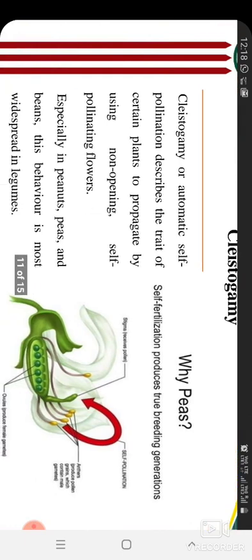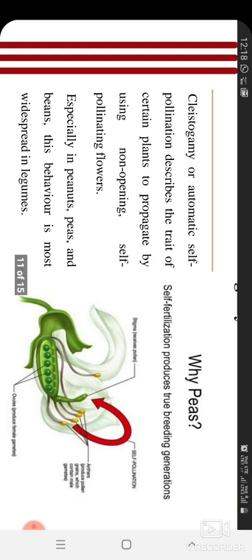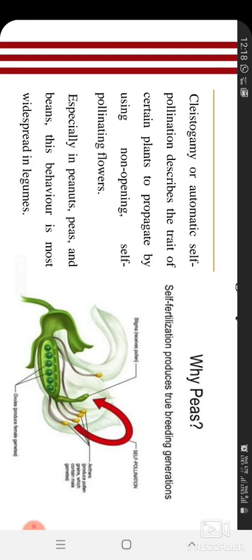Then cleistogamy. What is cleistogamy, or automatic self-pollination? It describes the trait of certain plants to propagate by using non-opening self-pollinating flowers. In cleistogamy, the flower doesn't open, it's closed, meaning even after pollination it's not open. That's why it's called cleistogamy, automatic self-pollination.